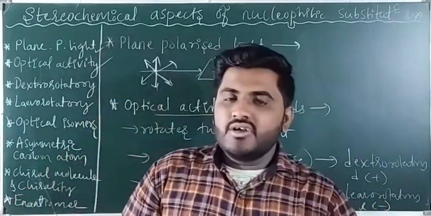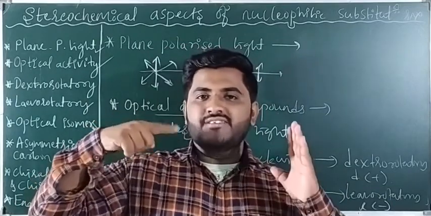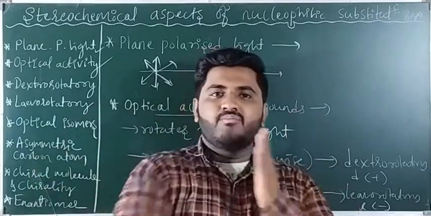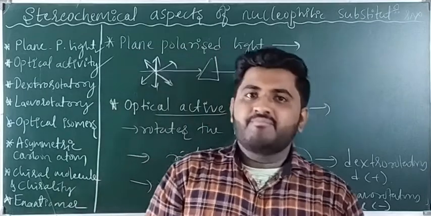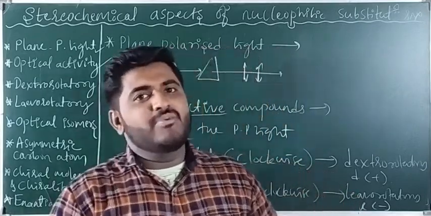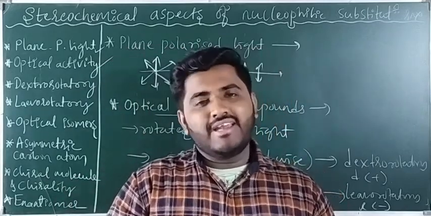I hope you understood. First is plane polarized light. Ordinary light propagates in all directions. When such light is passed through a Nicol prism, it propagates only in one direction. Such light is called plane polarized light. If the compound rotates the plane polarized light, such compounds are called optically active compounds, and the property is called optical activity.